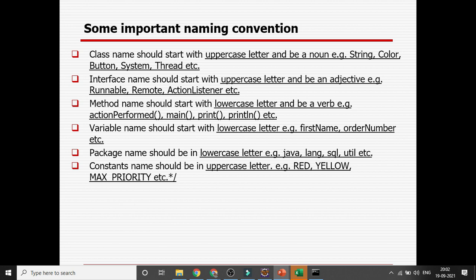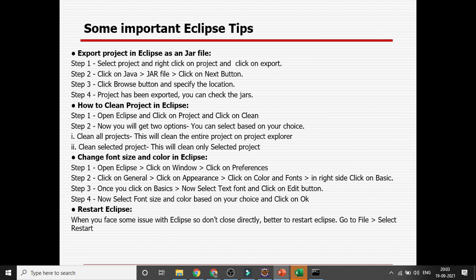So these are the different tips I have tried to give, especially those required for Eclipse. You can restore Eclipse, you can clean it. Sometimes, if you export a project, say today you are creating an Eclipse project, and tomorrow some other person needs to use your code. How can you do it? You can export it completely, and then you can send it. The next time they will import it in Eclipse, so they can get all the code, without using Git. Sometimes you need to clean your project, because some problem can be there. If you clean it, sometimes the problem can be solved. You can restart your Eclipse also.